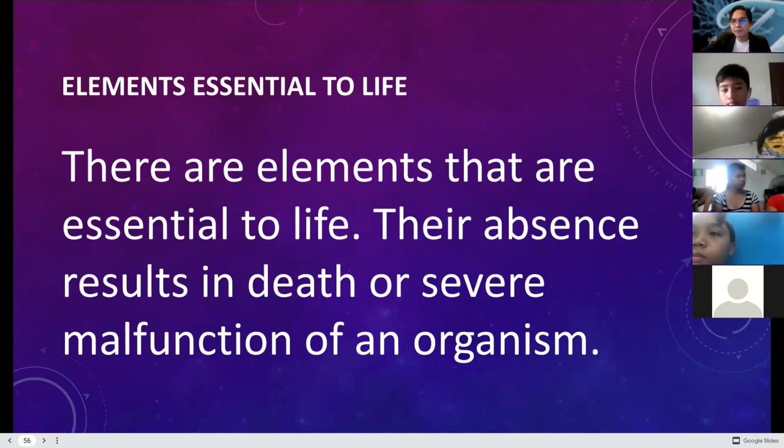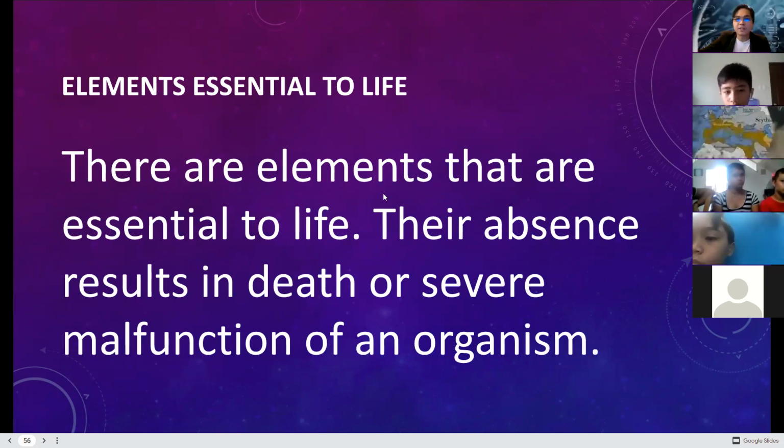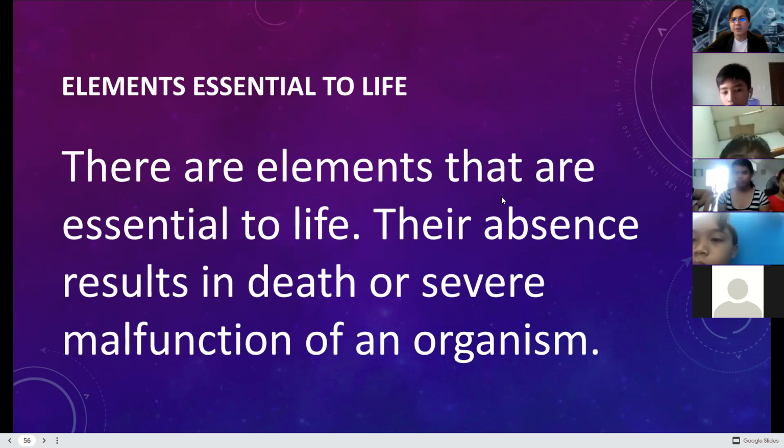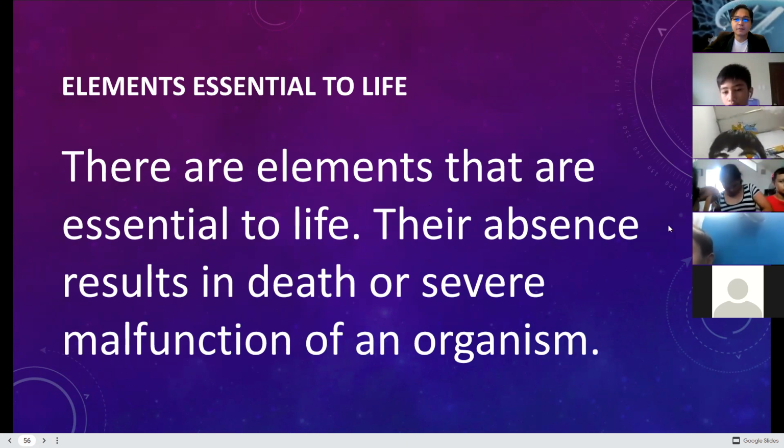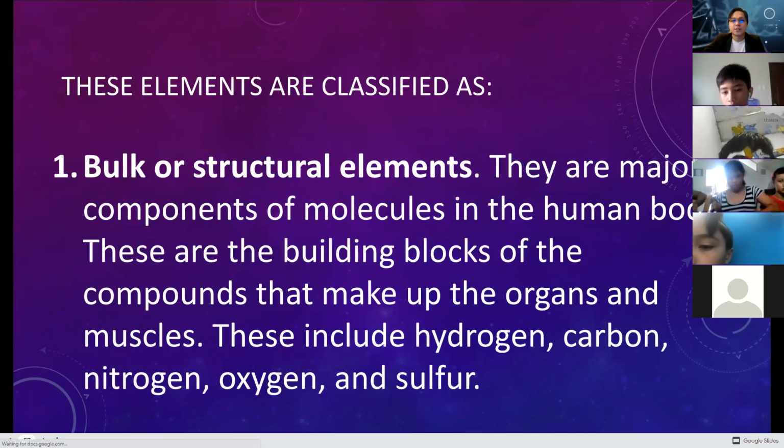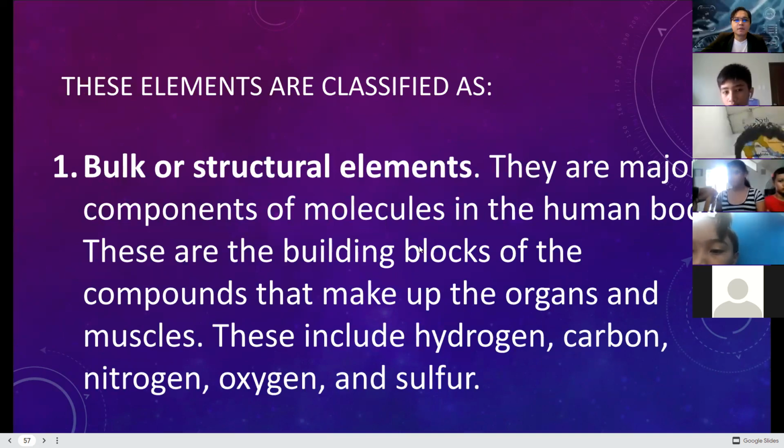Elements essential to life. There are a lot of elements that are essential to life. What are those? Their absence may result in death or severe malfunction of an organism because they are considered vital in an organism's metabolic processes. These elements are classified as one.